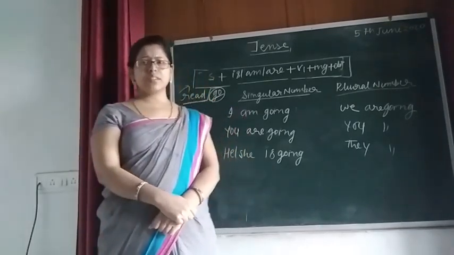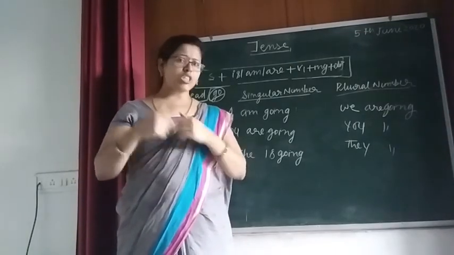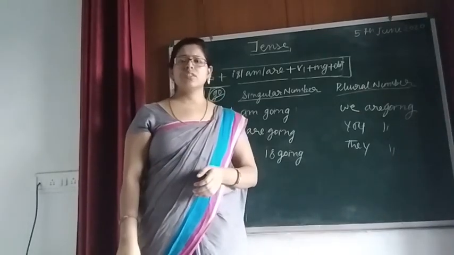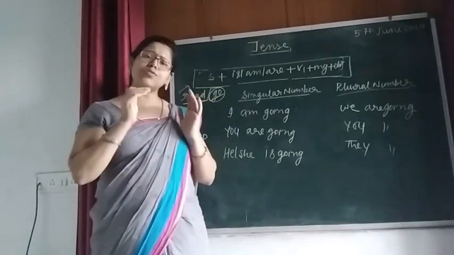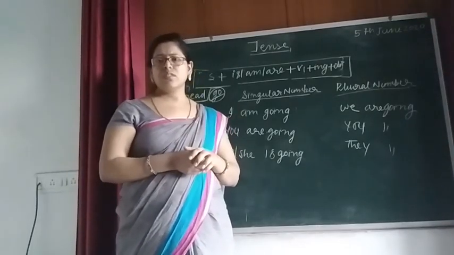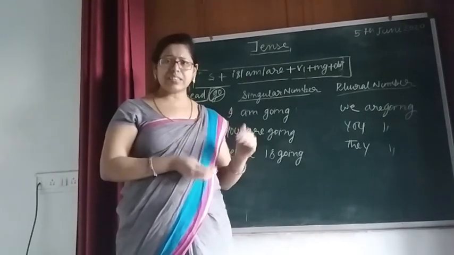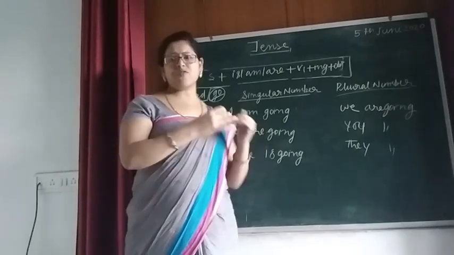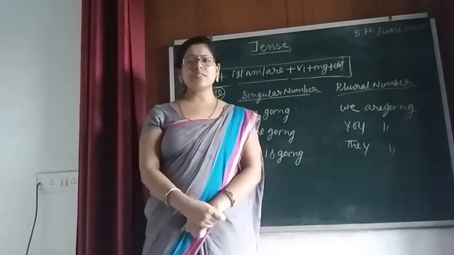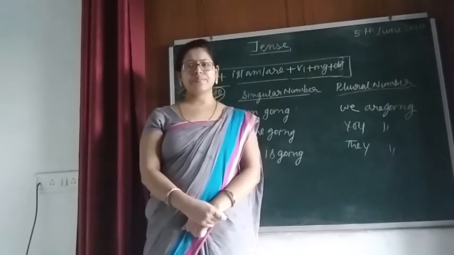That means your work is in progress. Right now also you are watching me, you are listening to me, you are writing, you are reading. So whatever work we are doing at the time of speaking, the sentence is in present imperfect tense, which is also known as present continuous tense, as well as progressive tense.